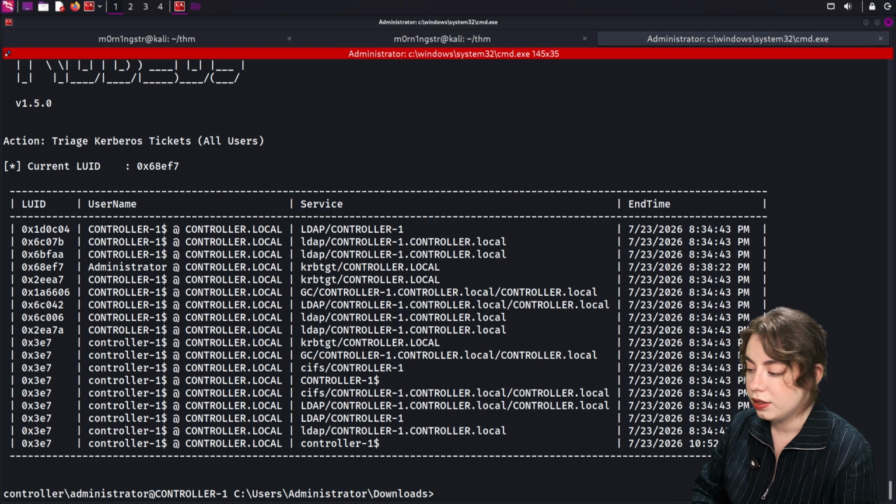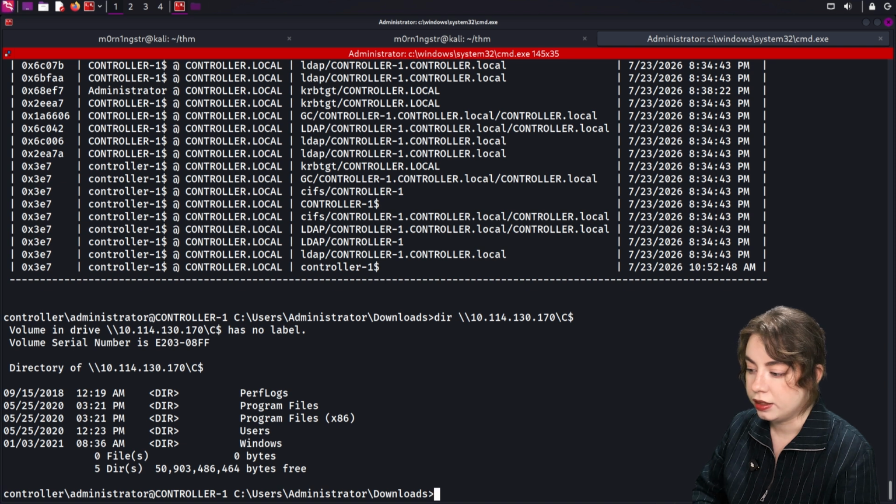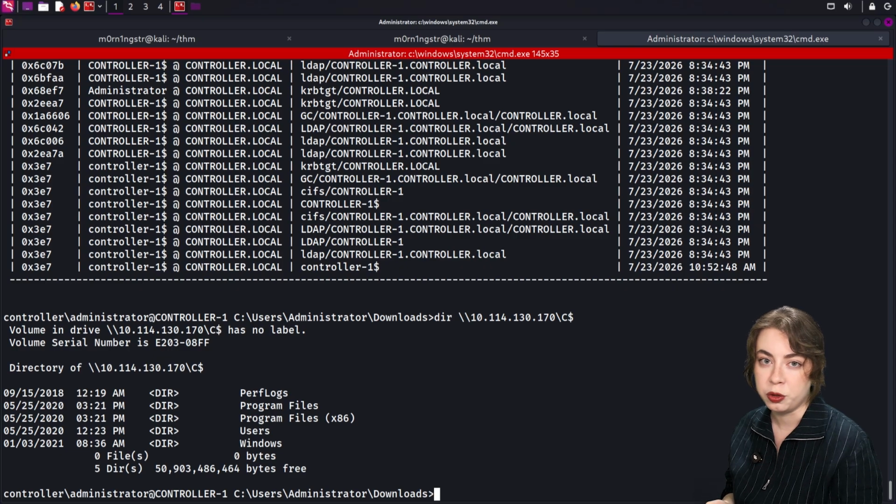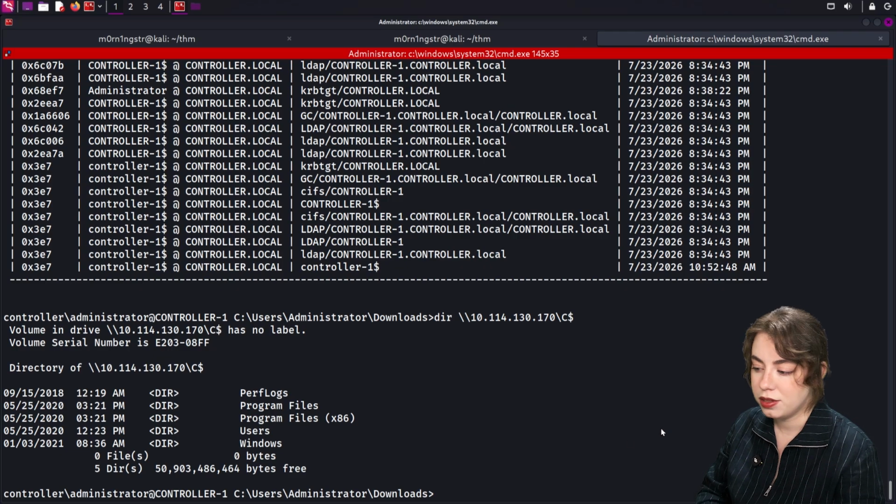So let's use it. We will hit the C share over SMB. For that, we'll use dir, the IP address of the machine and the C share. And there it is. We're reading a drive over the network, authenticating with a ticket we lifted from memory. In a real environment, that's the exact move you would point at the next box. But here we have only one host, so we prove it against the share we have.